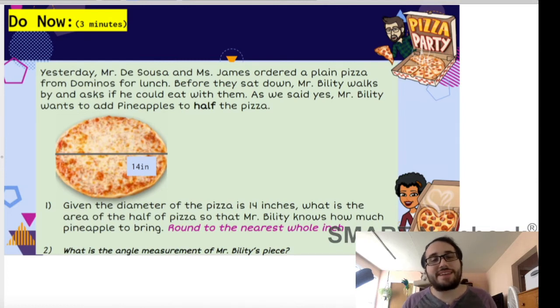So given that the diameter of the pizza is 14 inches, what is the area of half of the pizza so that Mr. Ability knows how much pineapples to bring? And I want you to round it to the nearest whole inch.